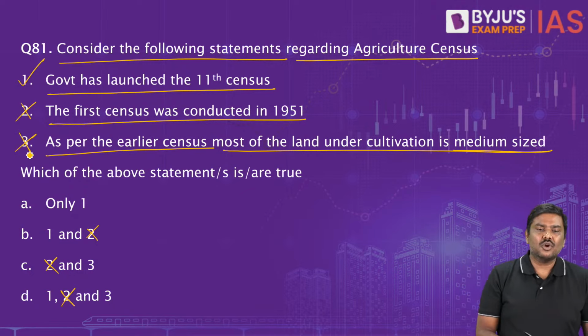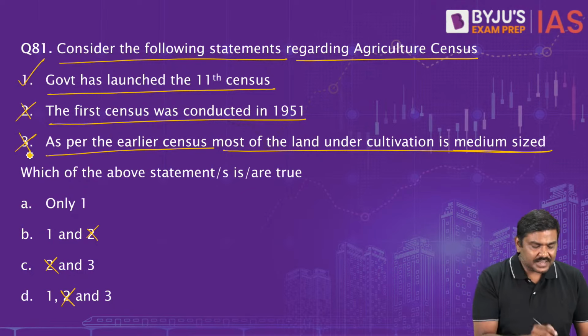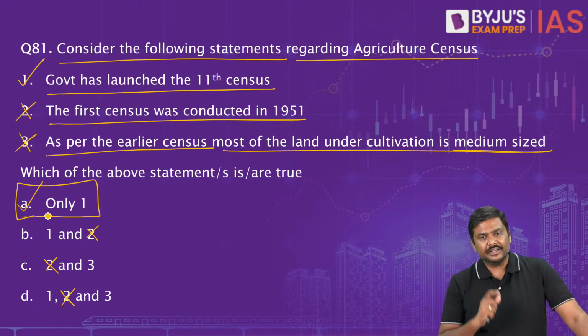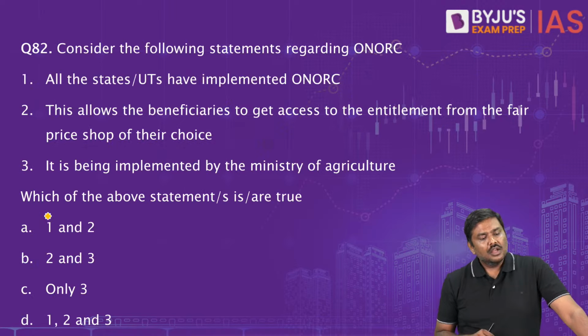Third statement is also wrong. 2 and 3 are wrong, 1 is correct. The right option for the question will be option A. Only 1 is correct. Okay. Question number 82.